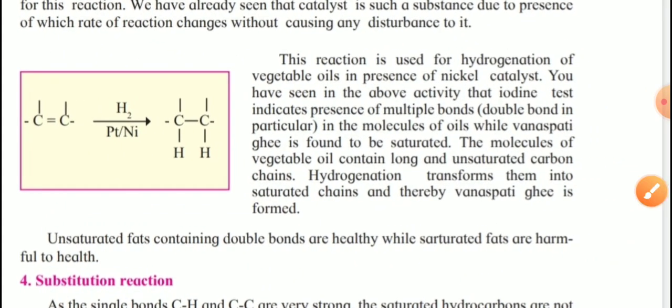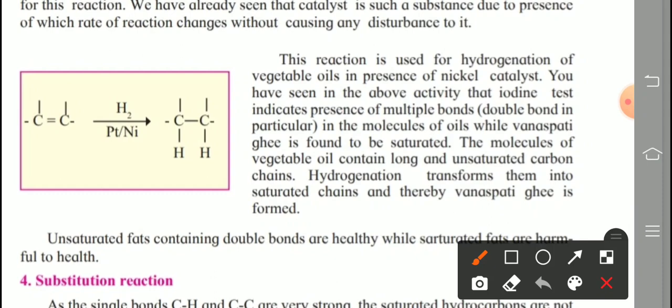This reaction is used for hydrogenation of vegetable oil. Underline, hydrogenation means addition of hydrogen. Hydrogenation of vegetable oil in presence of nickel catalyst. Platinum or nickel, anyone. Addition of hydrogen, and Pt means platinum and Ni means nickel. Any one catalyst is used. So addition of hydrogen takes place in between this carbon, and this double bond is converted into a single one.